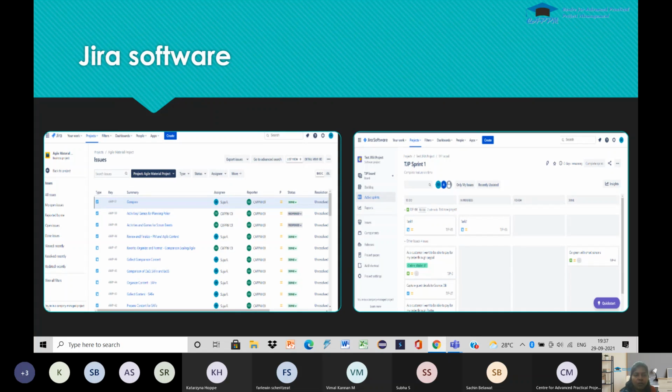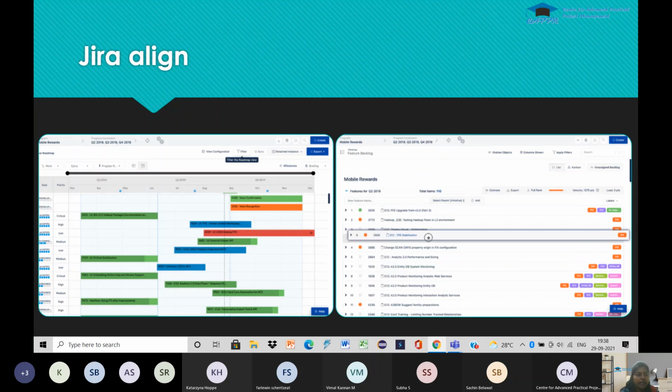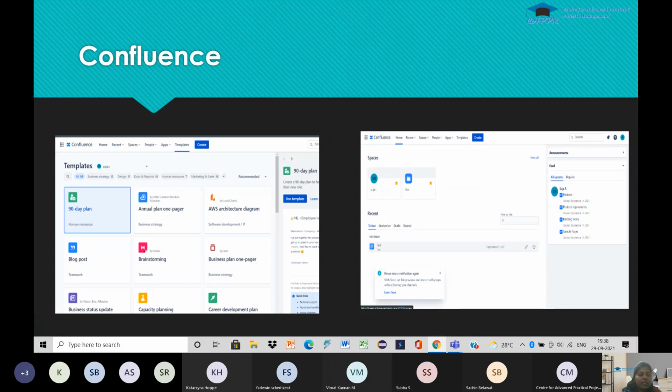The first one illustrates the issue, and the second one illustrates the active sprint. And here we have two more sample screenshots of Jira Align. The first screenshot tells about the conference templates, and the second one is about the space.